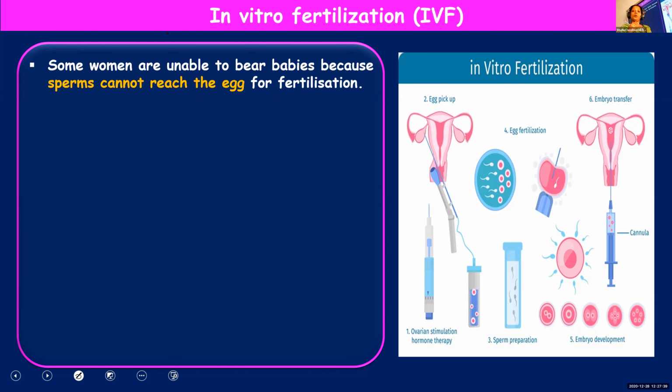Now let's see why it is necessary and under which conditions this method is carried out. Some women are unable to bear babies. They cannot conceive because sperms cannot reach the egg for fertilization. If fertilization has to take place, the sperm should fuse with the egg.